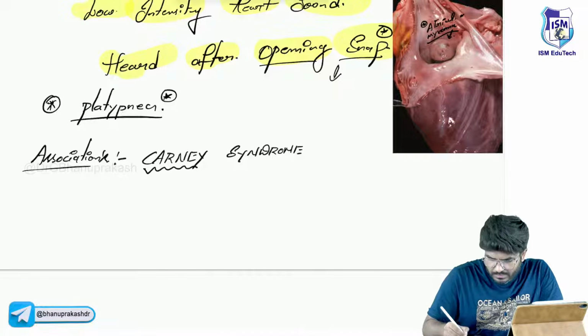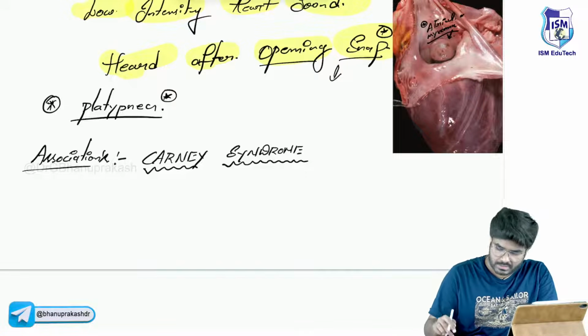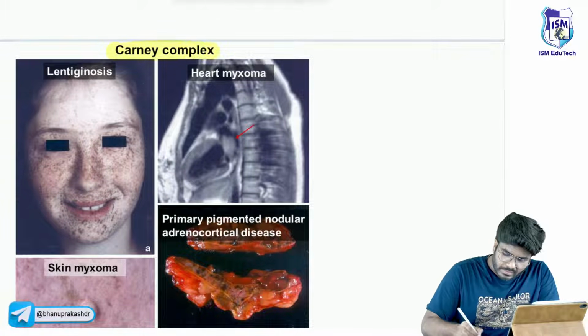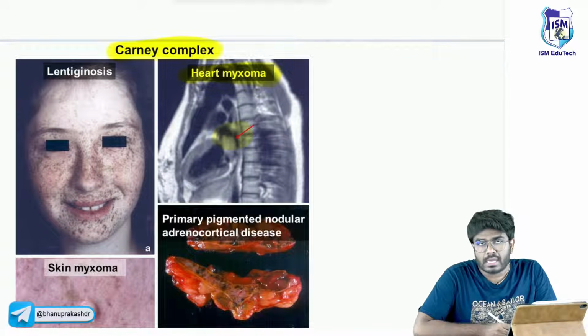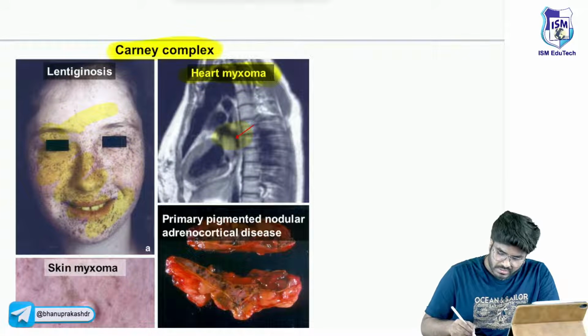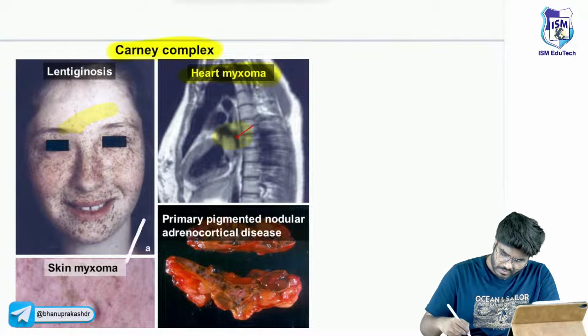Okay. So what exactly is Carney syndrome? Carney syndrome, or Carney's complex: the patient is going to have heart myxomas. Apart from the myxomas, the patient is going to have lentiginosis, that is pigmented skin lesions. Skin myxomas are also going to be seen.